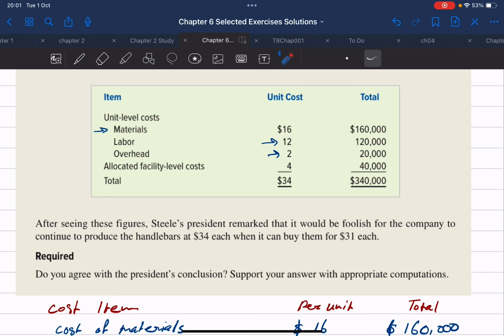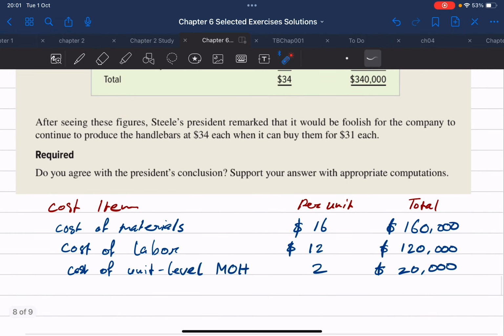So it could be company president's salary, for example. It could be utilities expenses for the overall facility, whatever it might be. But because it's an allocated facility level, that means it's not an avoidable cost. That means that whether the company produces in-house or outsources the handlebars, that $4 cost is still going to be incurred by the company, right?